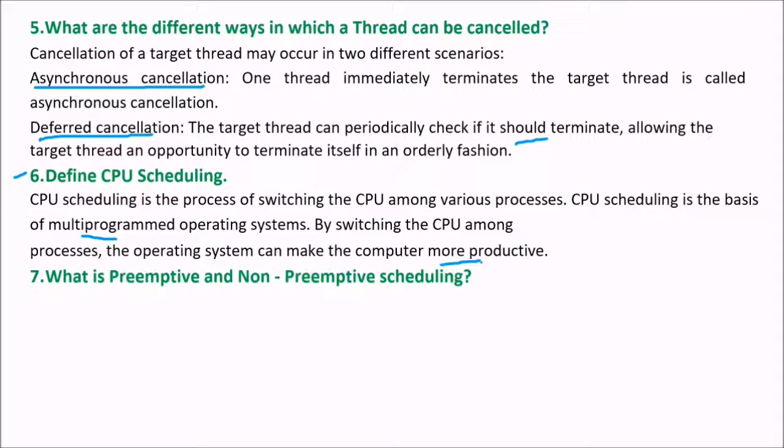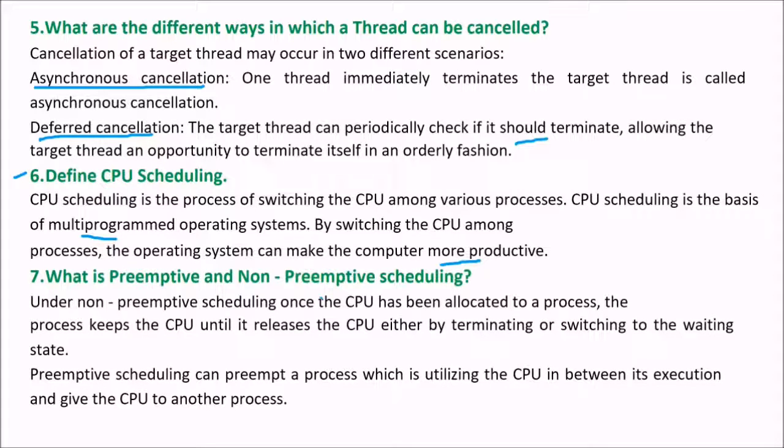Say in layman words, preemptive and non-preemptive: preemptive means that it can be stopped, non-preemptive means that it cannot be stopped. This is layman language. Now let us see what exactly it means in terms of operating system.